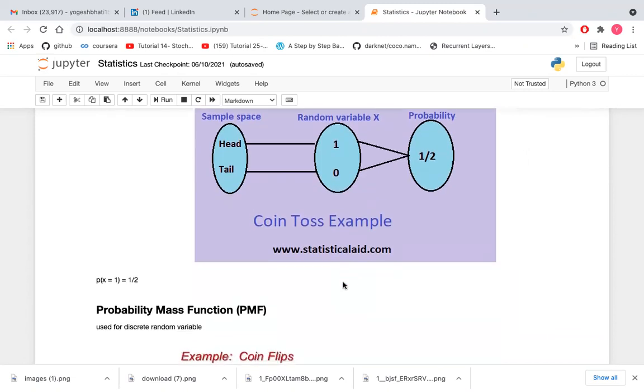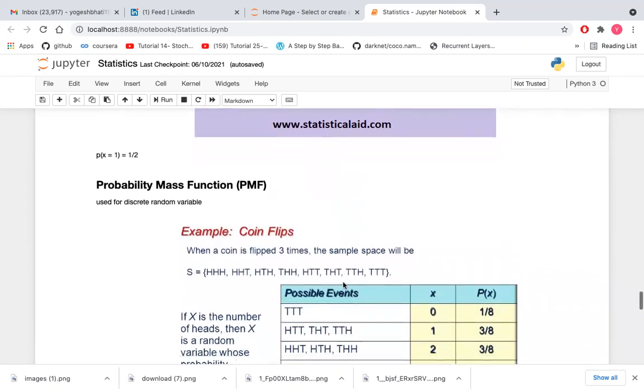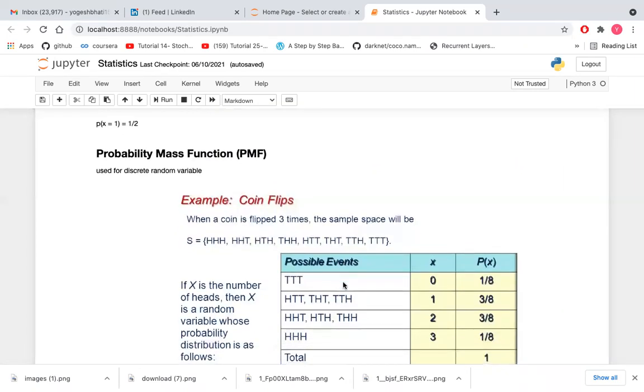So now let's discuss the probability mass function. There are two types of probability function: one is the probability mass function and the other is the probability density function. The probability mass function is mostly used for discrete random variables. Discrete means taking countable numbers like 1, 2, 3, 4, 5, 6, 7, 8, and so on. Let's discuss it using an example so that it will be clearer.